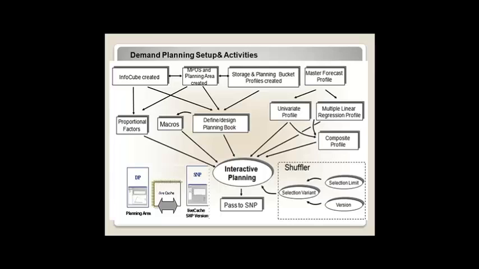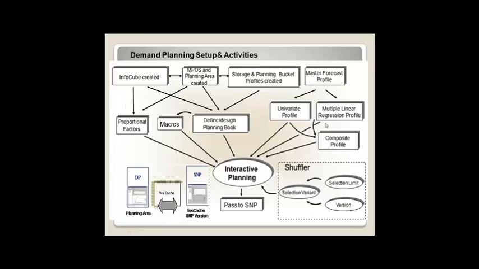Or if you are using the SD module, first we create master data, then the organizational structure, then you run the sales order and give the delivery and invoice. In the same way, to generate a statistical forecast or use demand planning, first you have to do some configurations in the system.